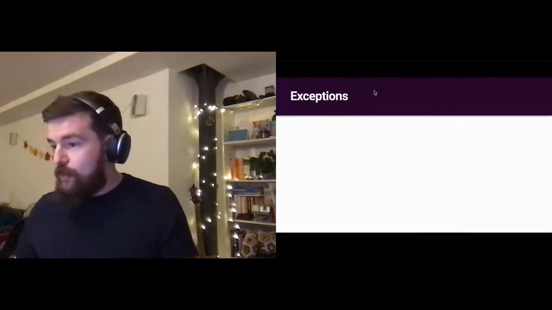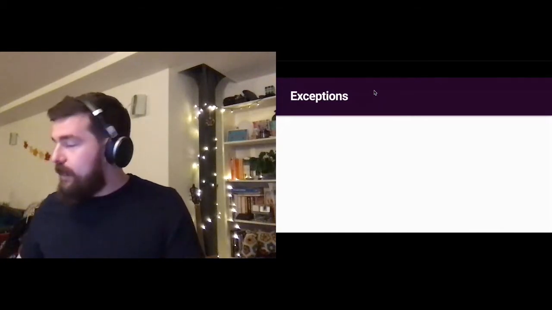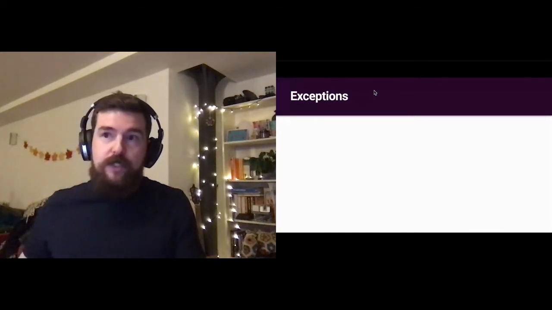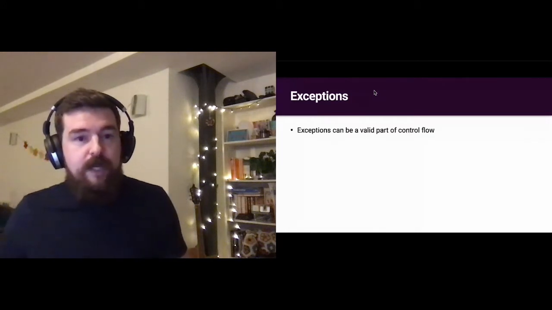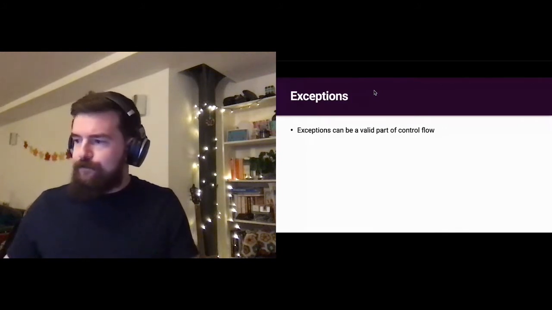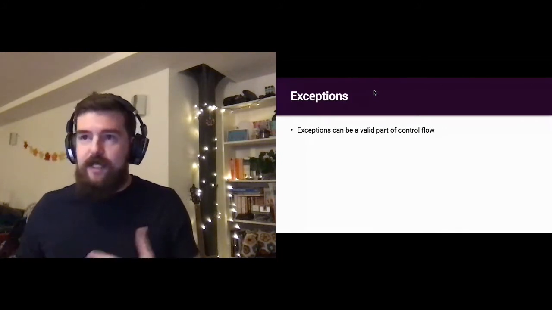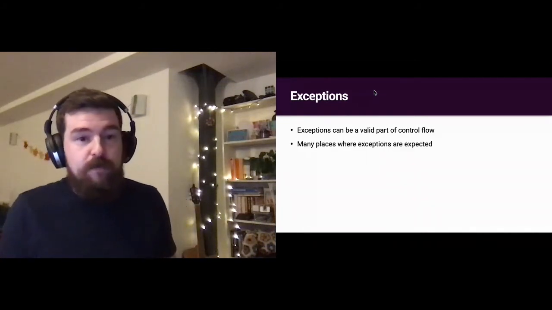Exceptions. When we think of exceptions, we tend to think of unexpected problems. But there is another type of exception that we deal with all the time. Exceptions are a perfectly valid type of control flow and domain logic. Basically, there are many places where exceptions are perfectly expected forms of operation.